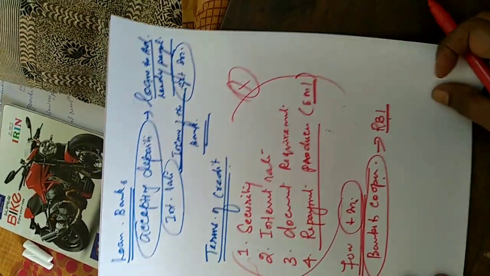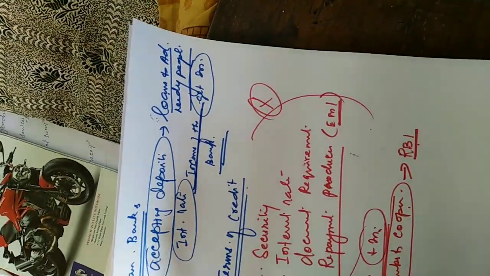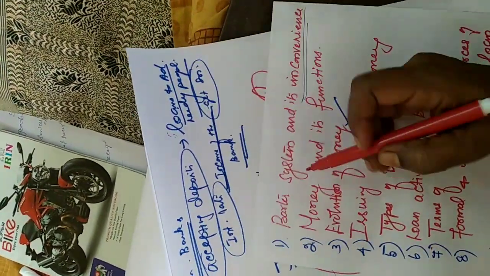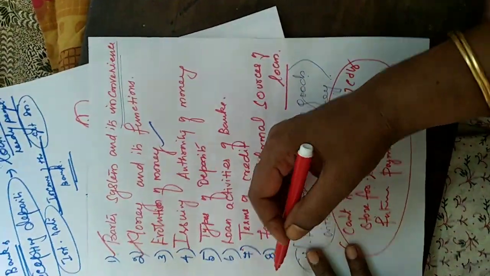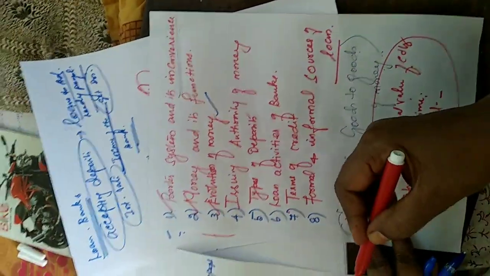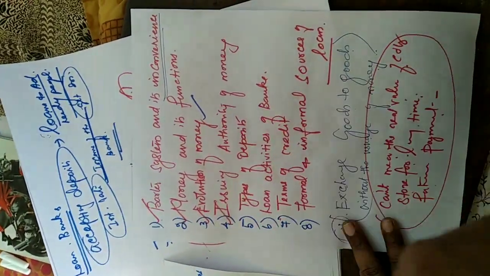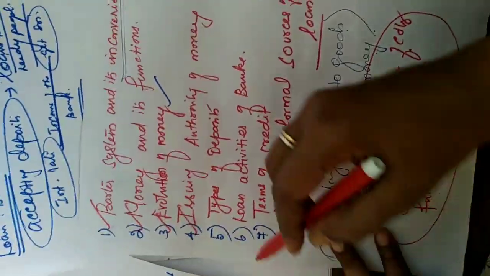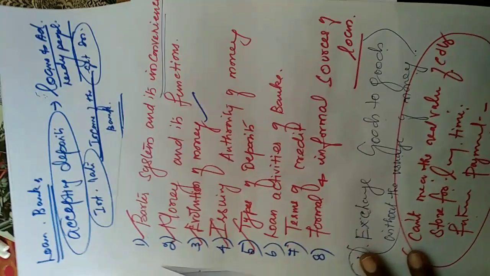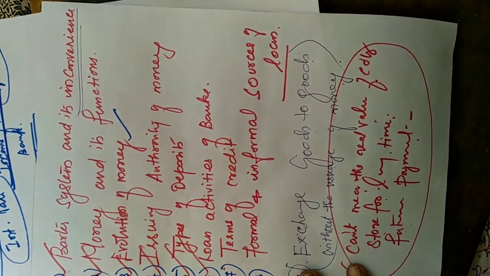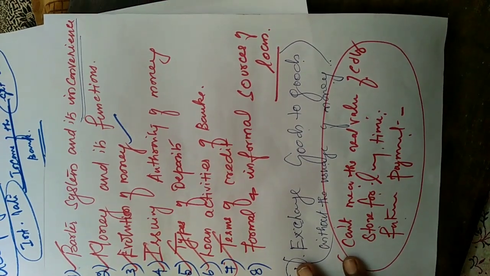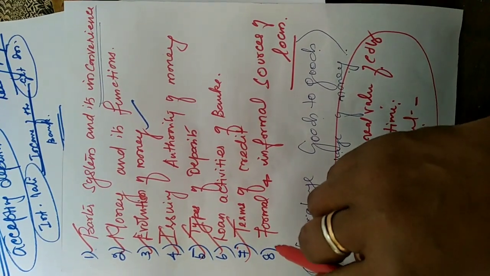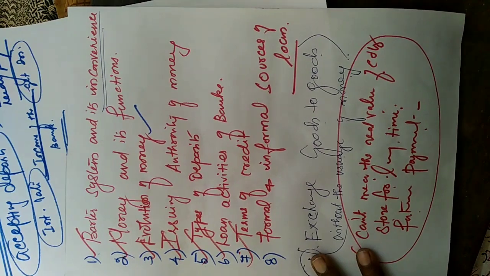Okay, did you understand what we learned now? The first one is the barter system. Second is money and its functions. Evolution of money, we studied. Fourth is the issuing authority of money. Fifth is the types of deposits. Sixth is the loan activities of the banks. Terms of credit also we have seen. The last part, formal and informal sector, we learned.